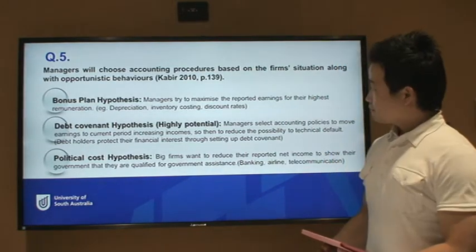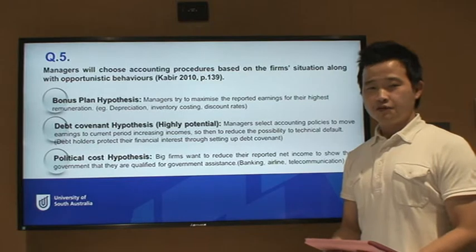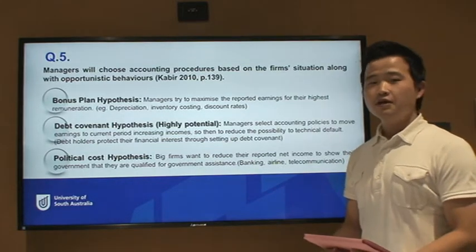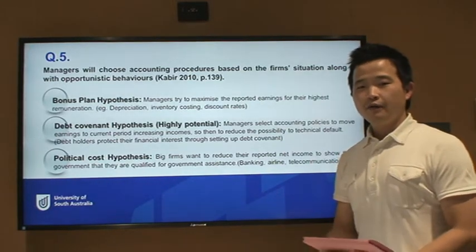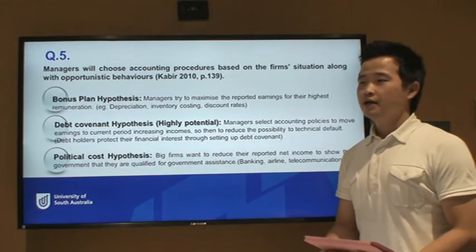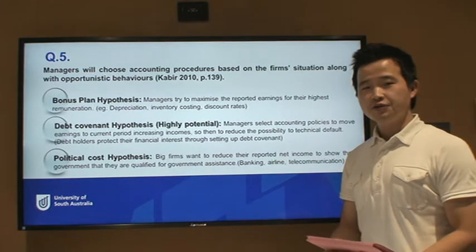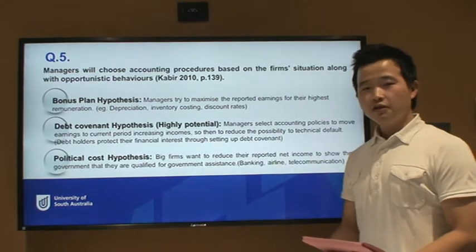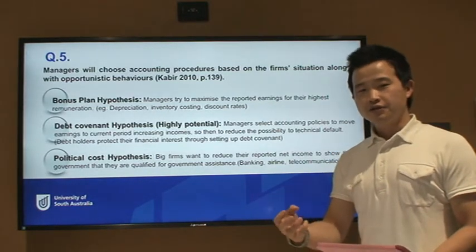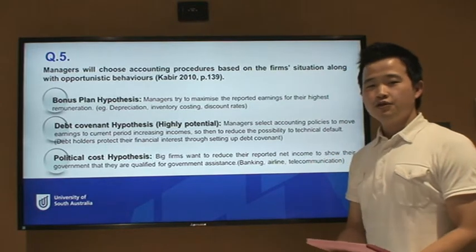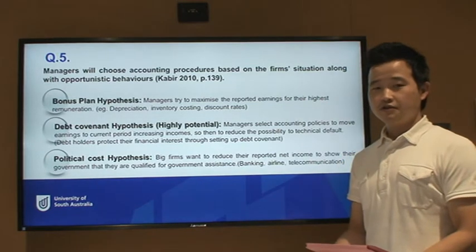The next one is the political cost hypothesis, which is opposite to the first two hypotheses. The first two basically bring future period earnings into the current financial year to maximize their earnings, whereas the last one, the political cost hypothesis, defers current period earnings into the future period to reveal lower earnings in their financial statements.